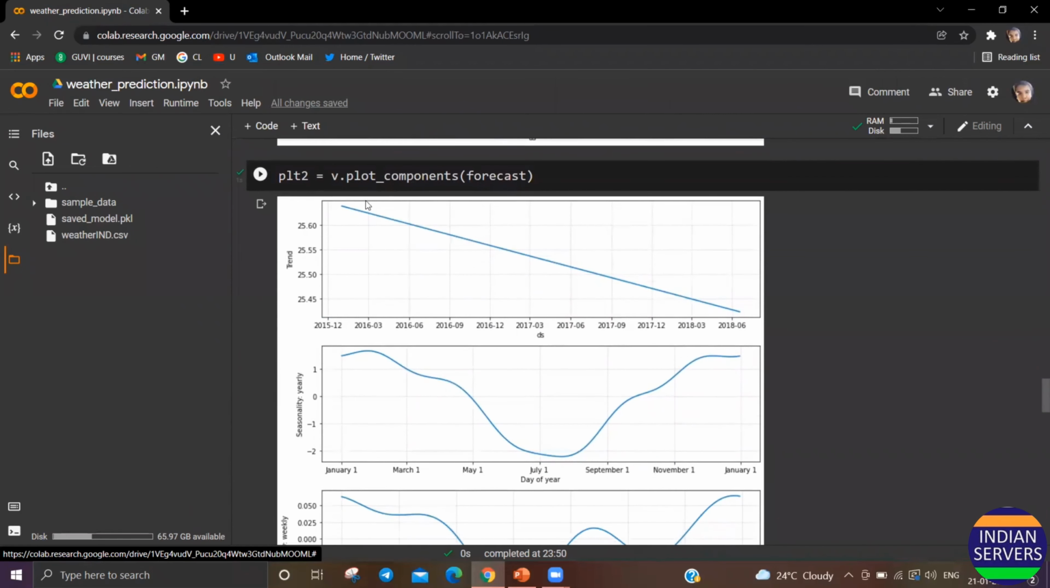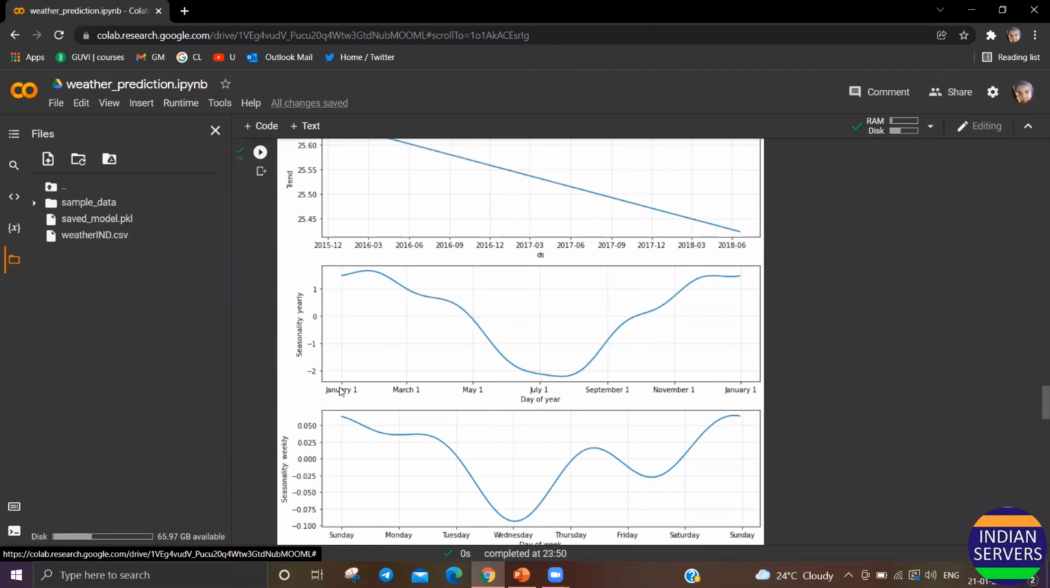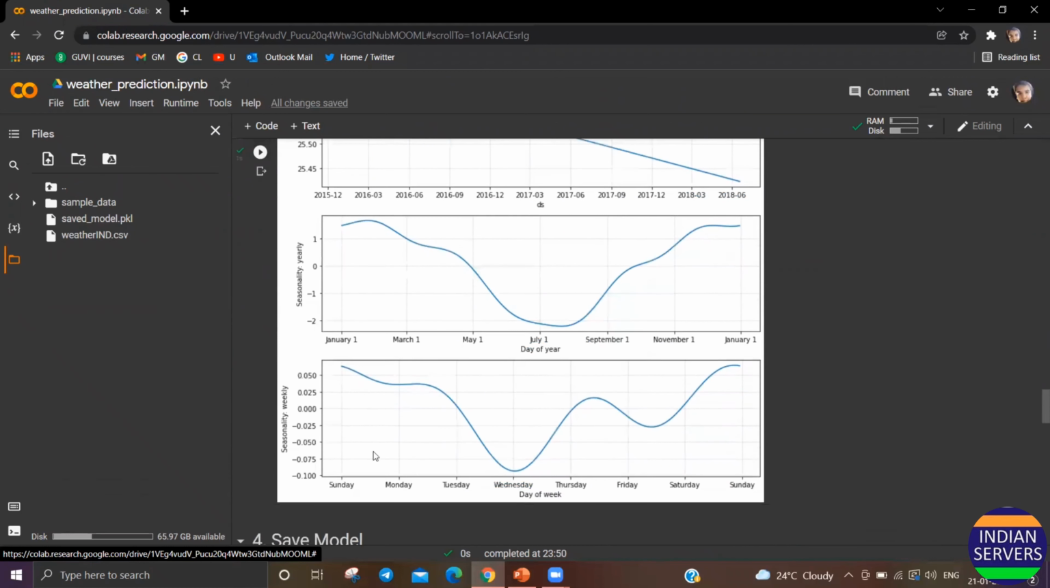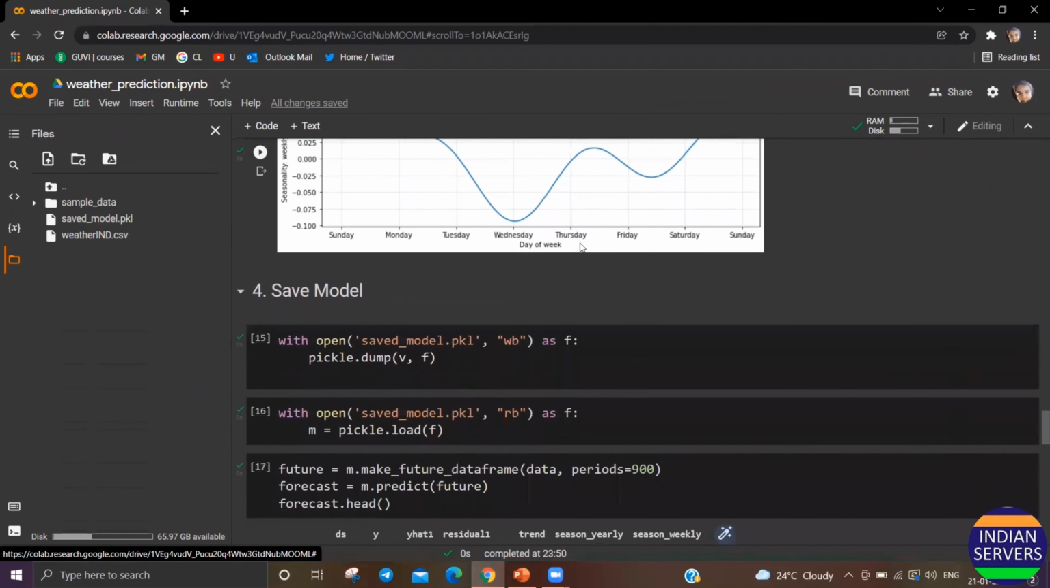This is the graph for the years, which slightly decreases from 2015 to 2018, and this is the graph between months, and this is weekly, by day of the week. This is years.